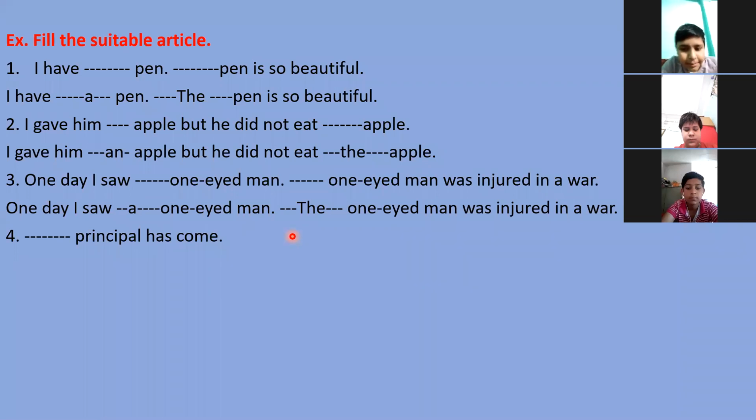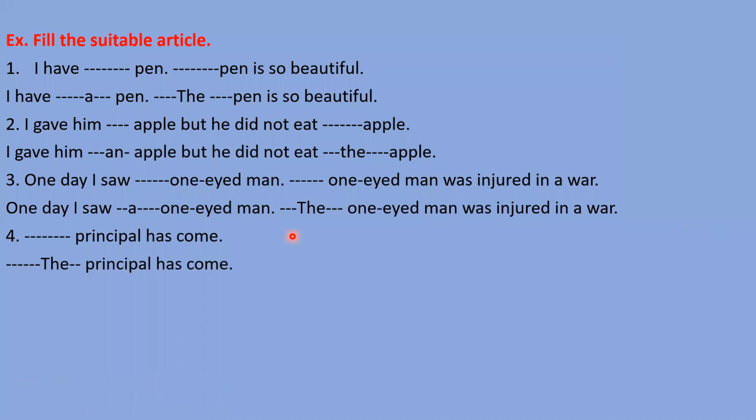Sir, the "the" is the right answer. Very good, Natik. So "the" will come here. The principal has come because now we are talking about a definite principal. Whenever we say this sentence, the listener and speaker both know which principal they are talking about. That's why we need to mention "the" here.